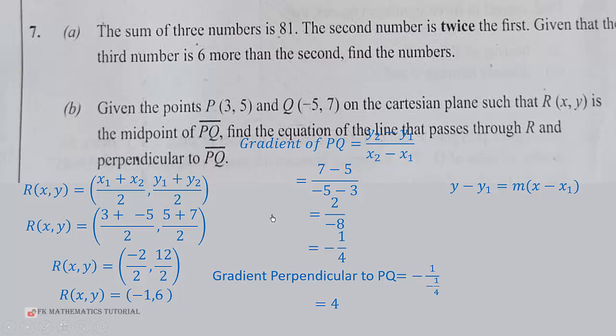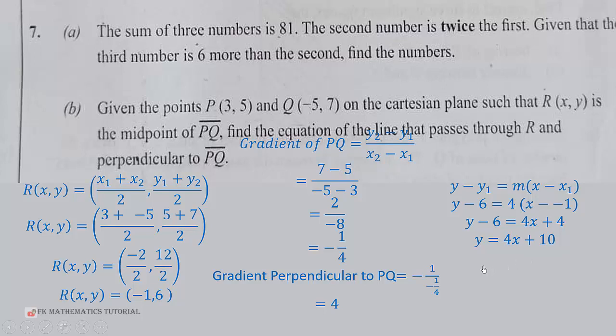So the y1 in this case is 6 and the x1 in this case is negative 1. So we put negative 1 here and 6 here. That will give you y minus 6 is equal to 4 into bracket x minus negative 1. When you expand this, the negative becomes positive. So we get y minus 6 equal 4x plus 4. So we send the negative 6 here to become y equal 4x plus 10.